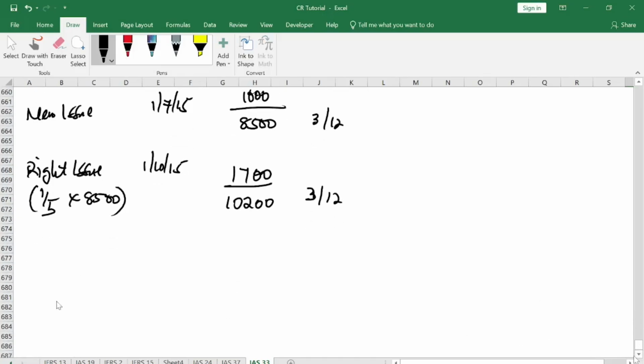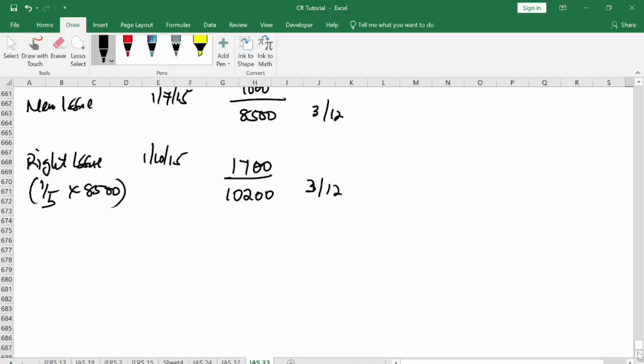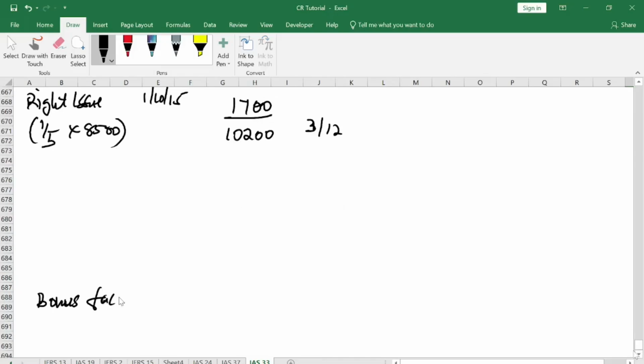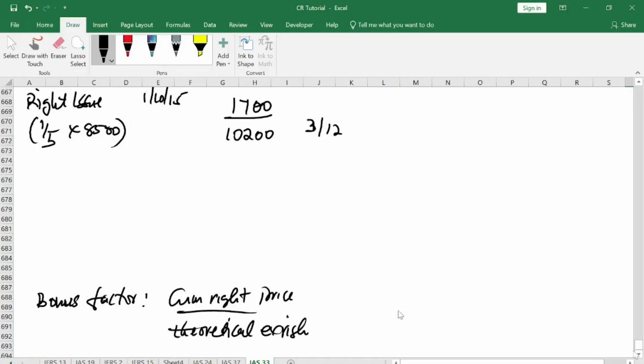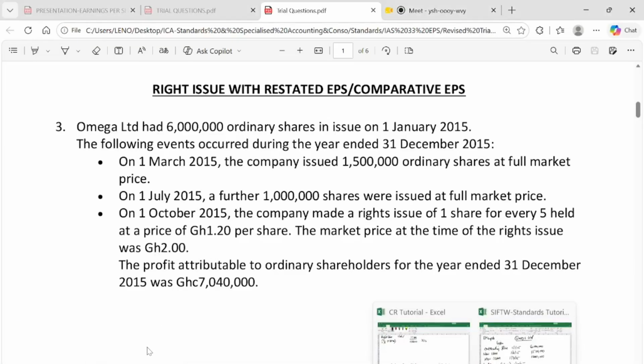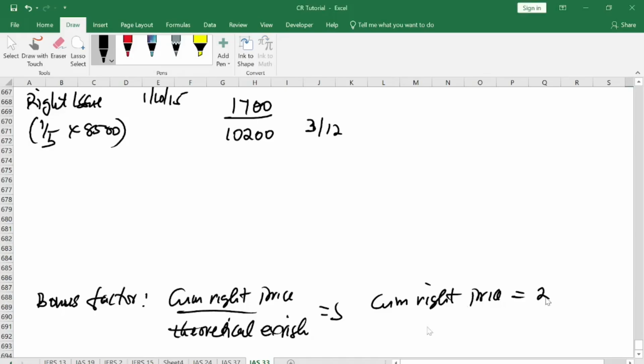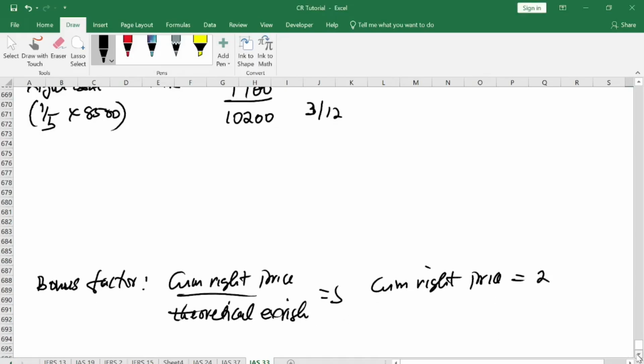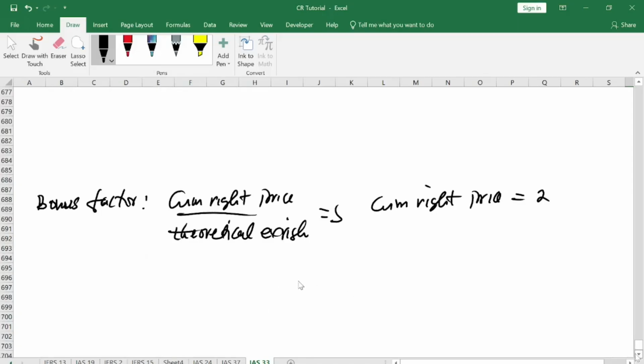Now let us find our bonus factor. Since there's a rights issue, our bonus factor will be the cum-right price over the theoretical ex-right price. So here, we know our cum-right price. What is the market price of the shares? The market price of the shares is 2 cedis. But we don't know the theoretical ex-right price. So how do we find it? You come here, you have your shares, you have your share price, and you have the value.